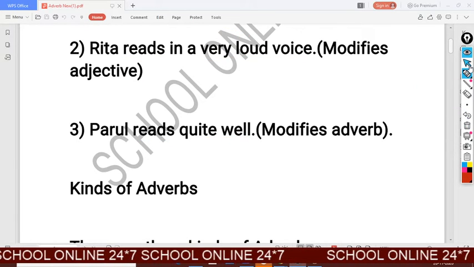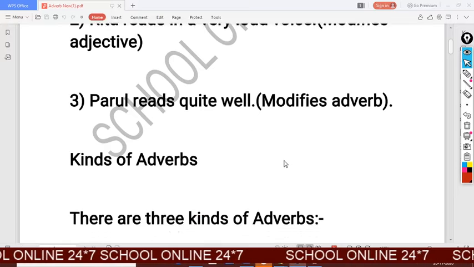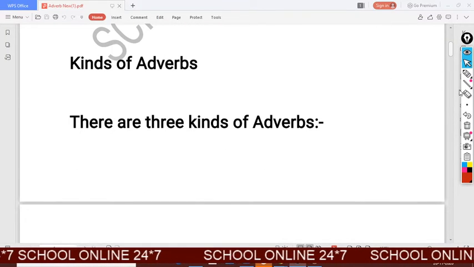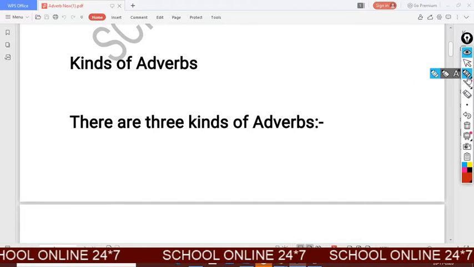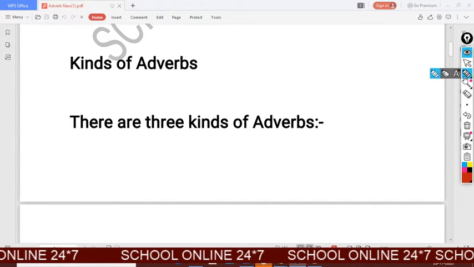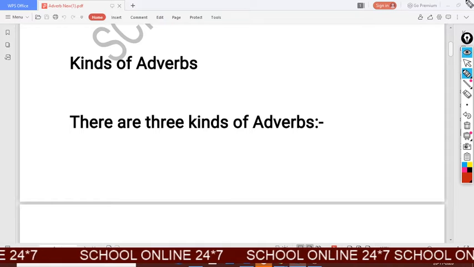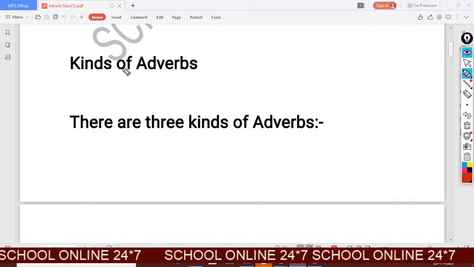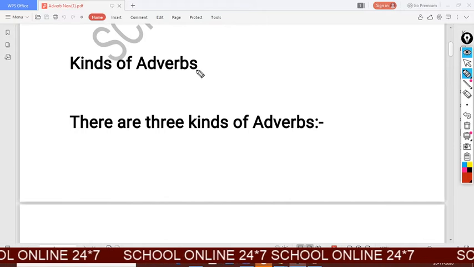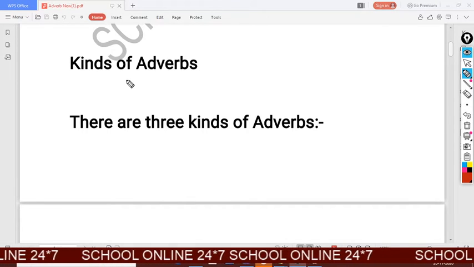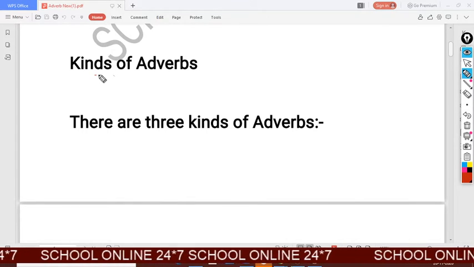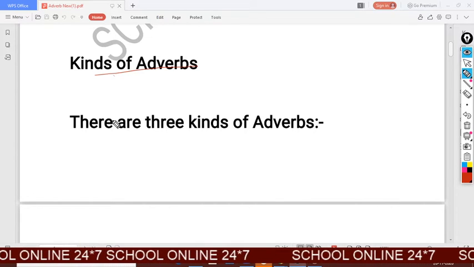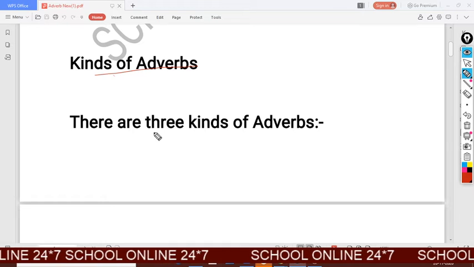Now we will know more about the kinds of adverb. There are how many kinds of adverb?